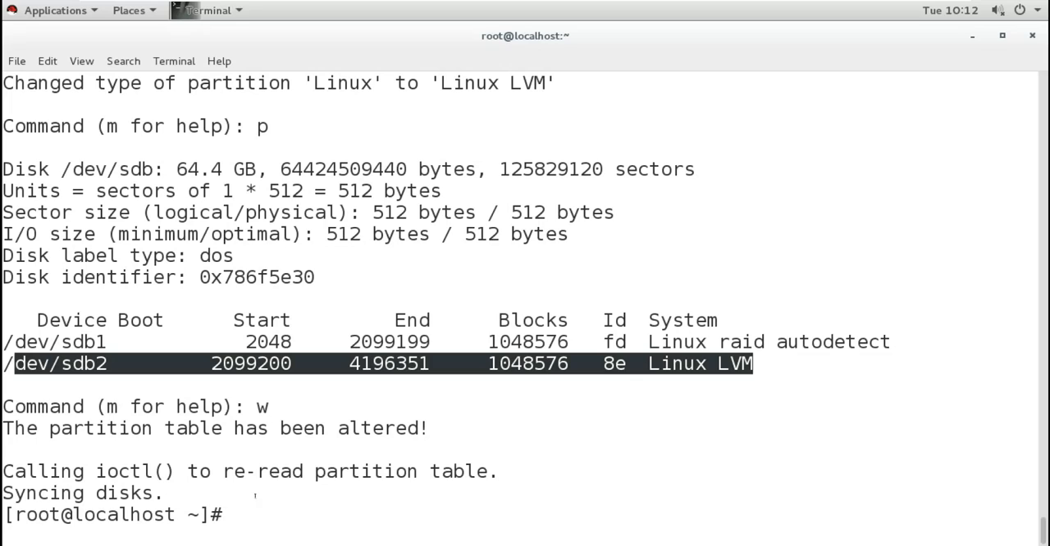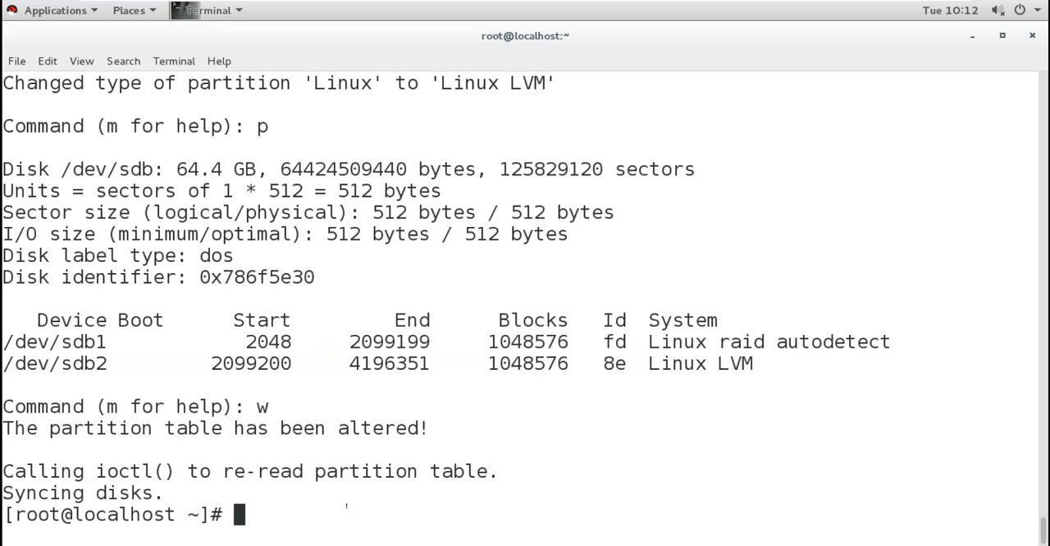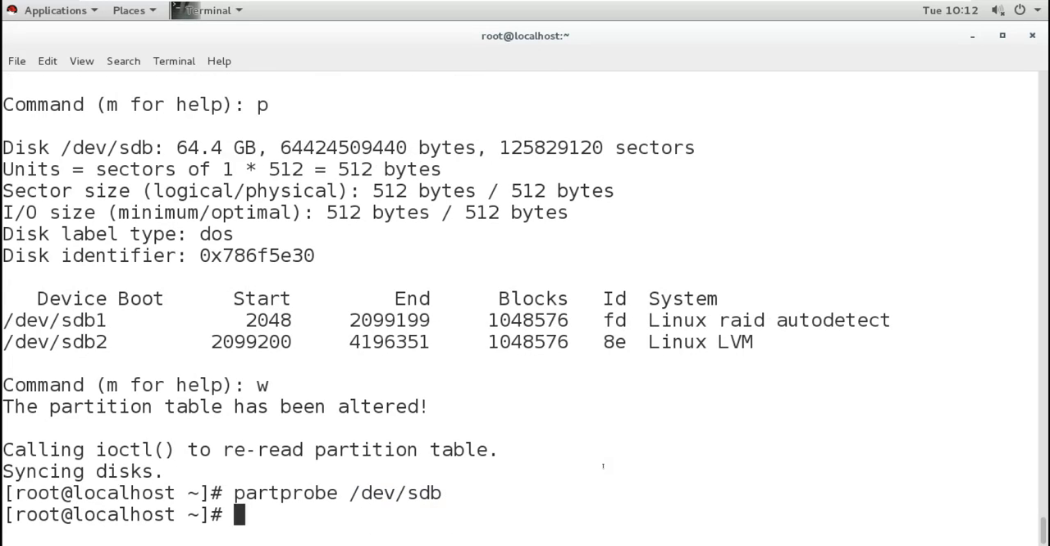Now because I have created the new partition from the existing disk, I have to resync the disk. I have to update the partition table. So for that I will use partprobe for /dev/sdb. Now I want another partition from another disk, so I will create it from another disk, that is SDC.